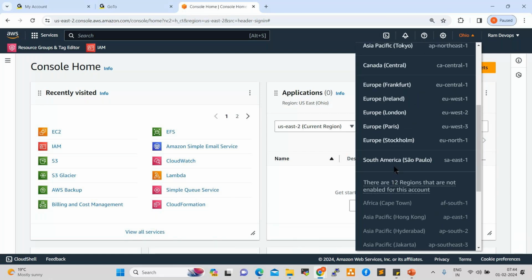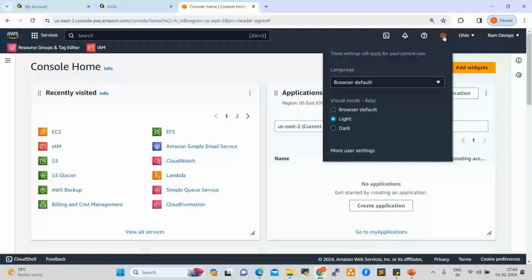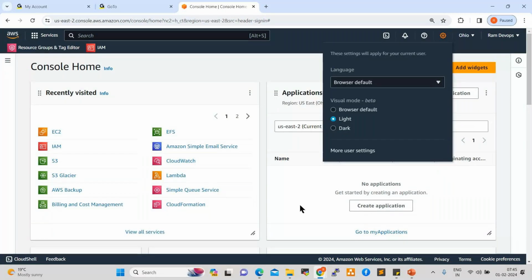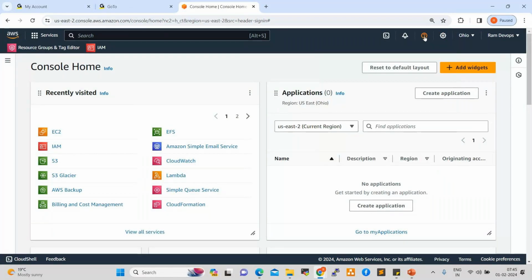Next one, settings, account settings. By default it is selected light. If you click on dark, you can customize your console like this. Yeah, you can select default only. Don't change anything here. And next one is the support center.